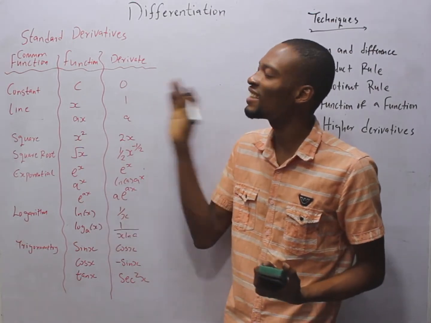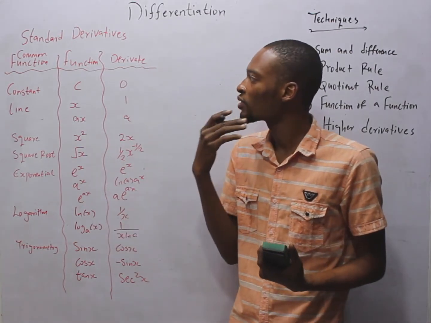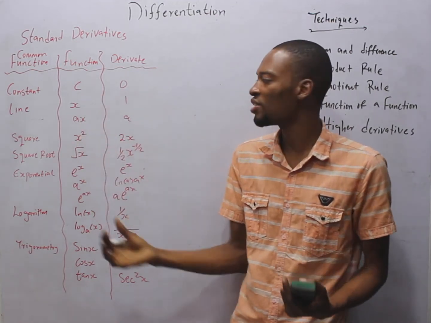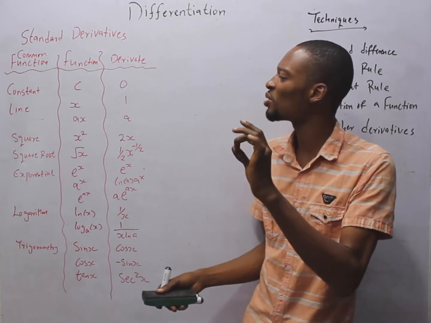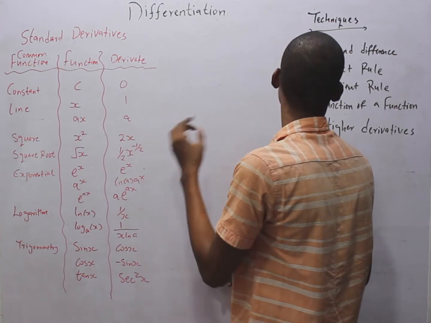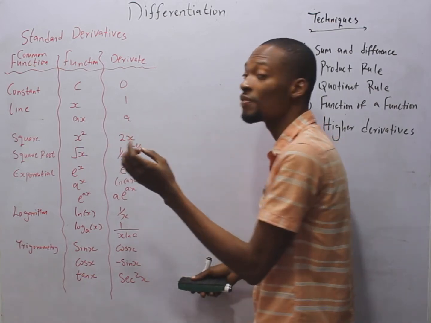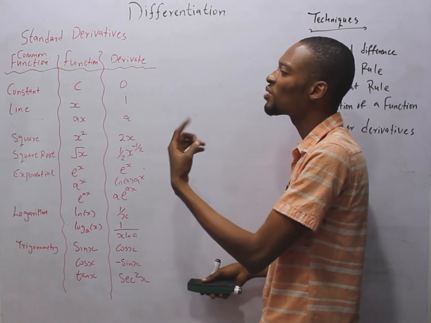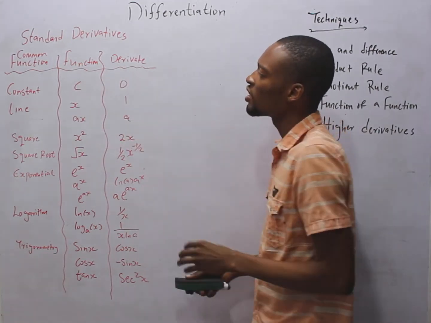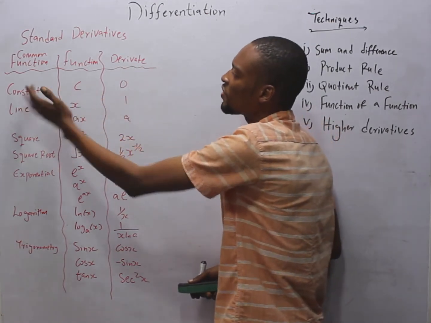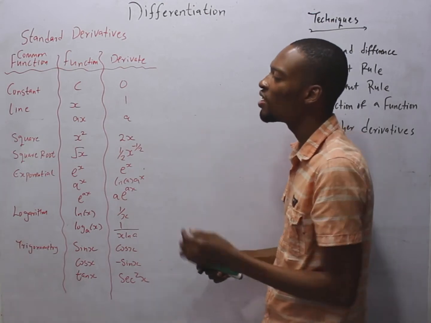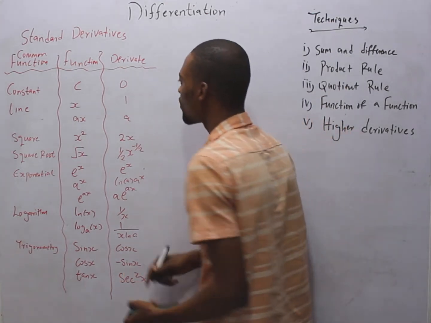Now we are in standard derivatives. These are common functions. So these are the standard forms of differentiation. Instead of following differentiation by first principle, we use standard derivatives, which are by direct differentiation or differentiation using differentiation rules. For direct differentiation, if you are given any constant, the differentiation of a constant is 0. So if a function is a constant, when you differentiate it, you have 0.